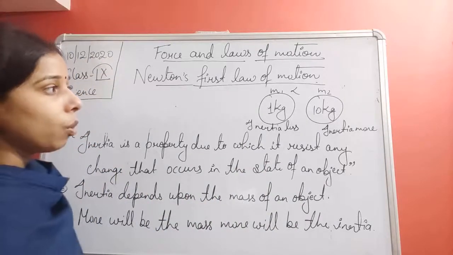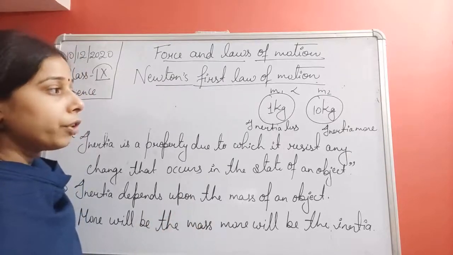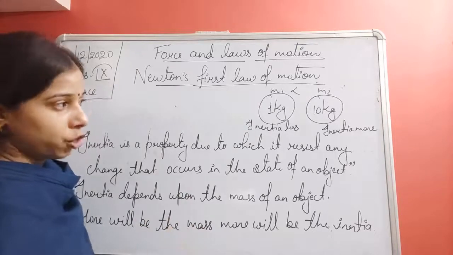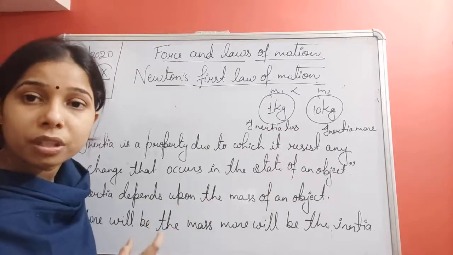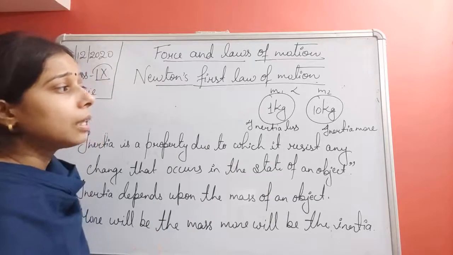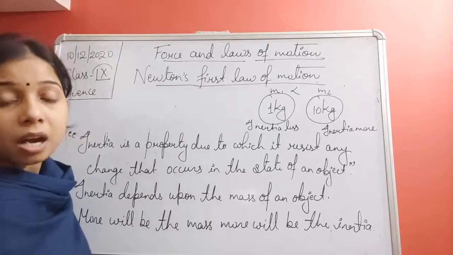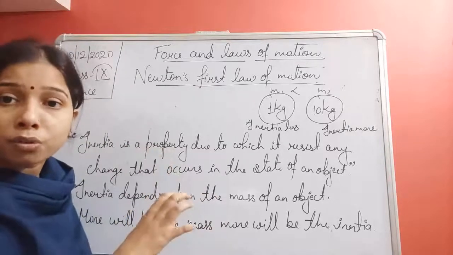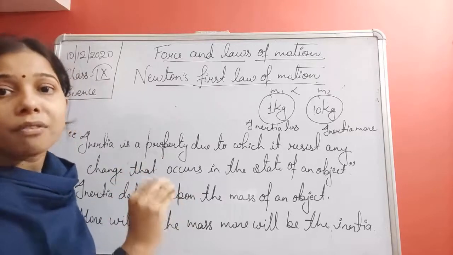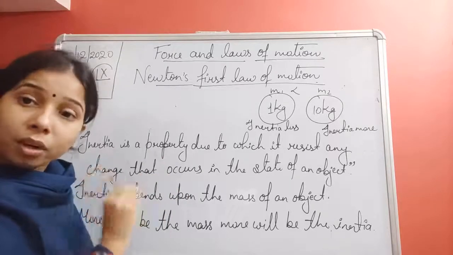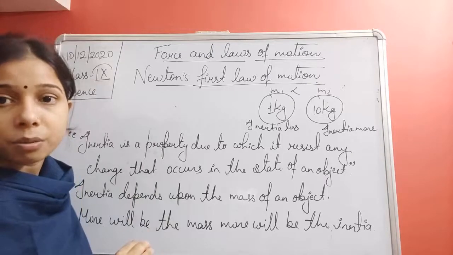So inertia will be more, so resistivity will be more. Ultimately, if you want to show any kind of change to both of them, you have to apply more force to show the change. So absolutely it is the 10 kg object which has more inertia. There you have to apply more force to show any kind of change in its state of rest or of motion. So more inertia will be there, so you have to apply more force to show any kind of change also.